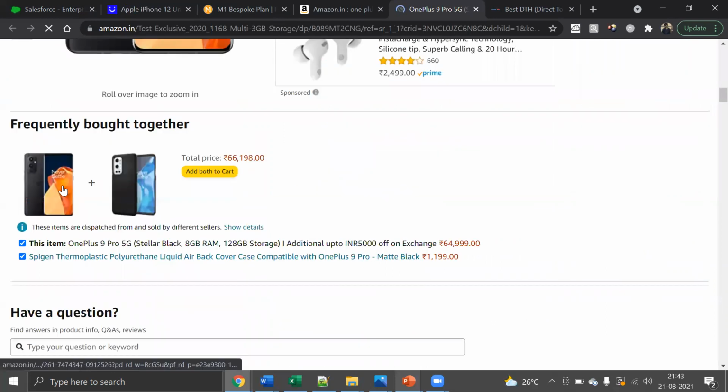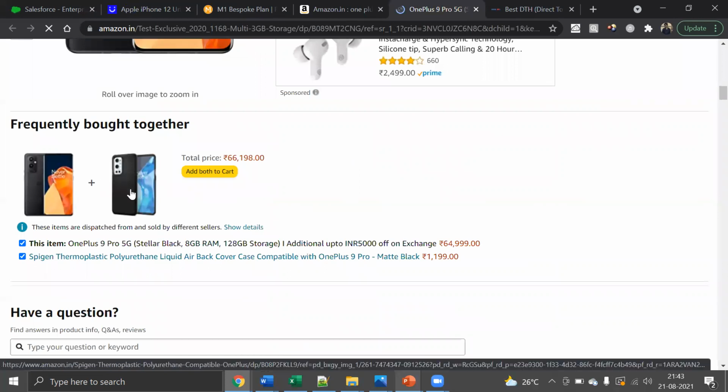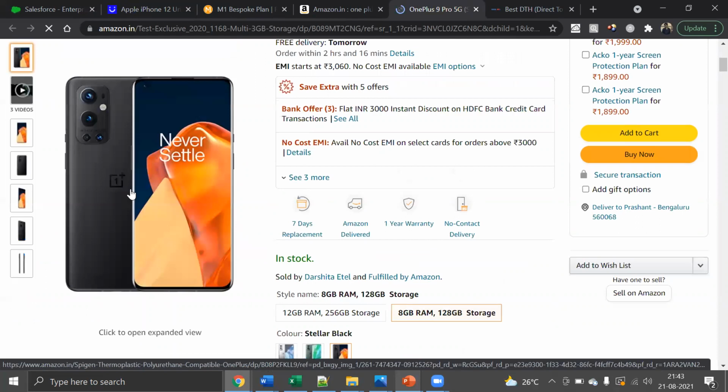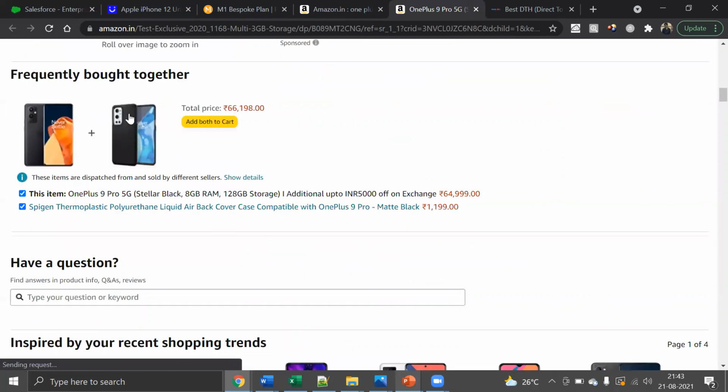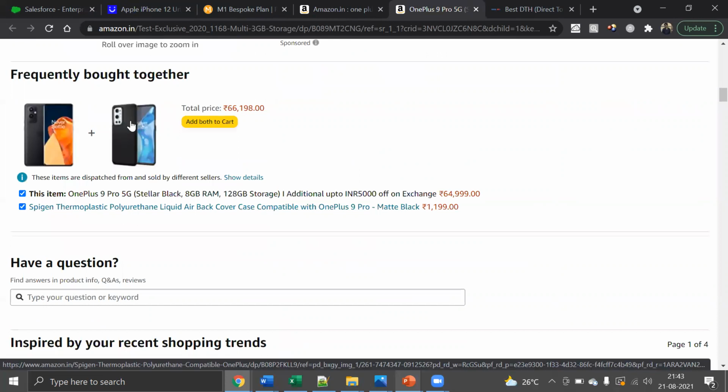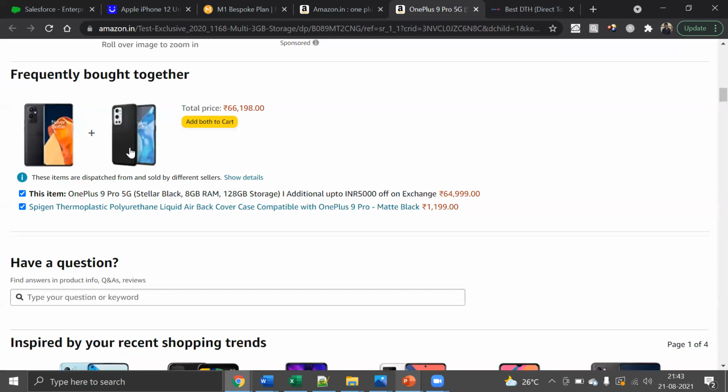Also, with the mobile, I can buy a back cover, right? If I buy these two products individually, let's say the phone is around 65,000 and the back cover costs 500 individually, but if I buy them together, I'll get it for 65,200. If I buy them separately, then I have to spend 65,500, right?